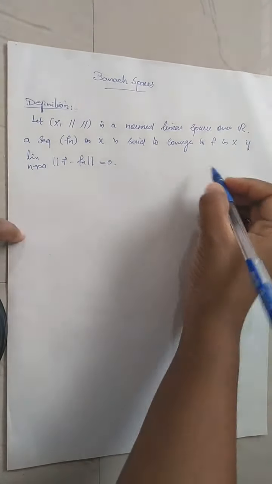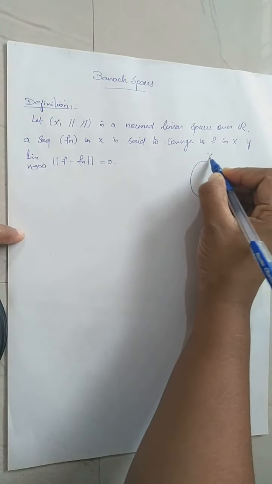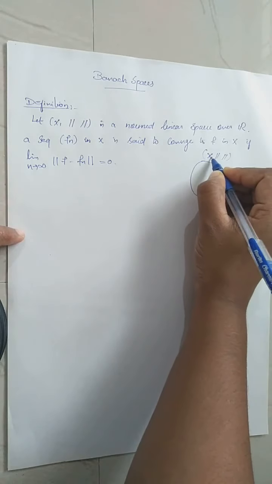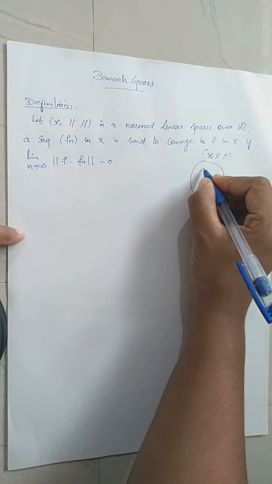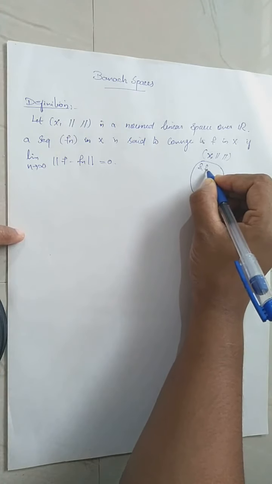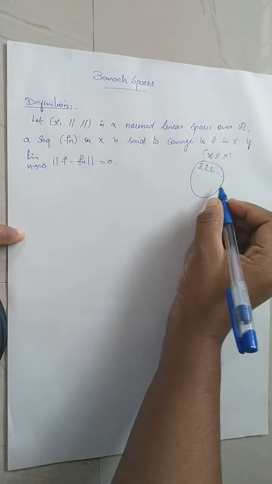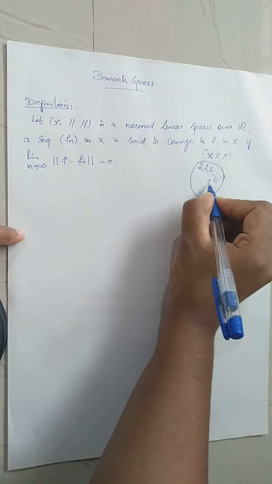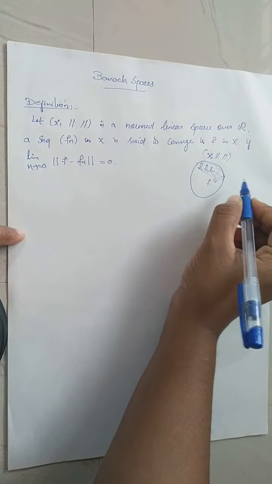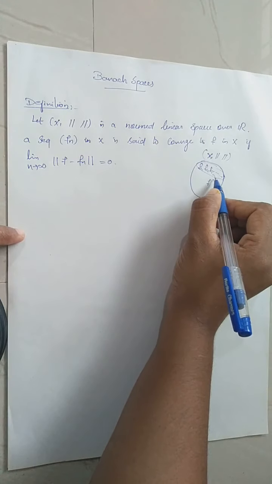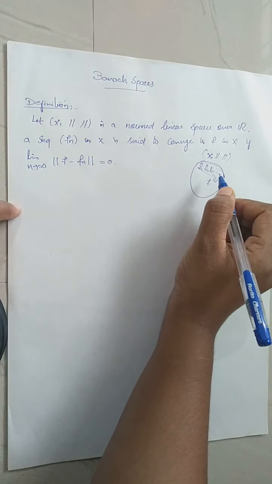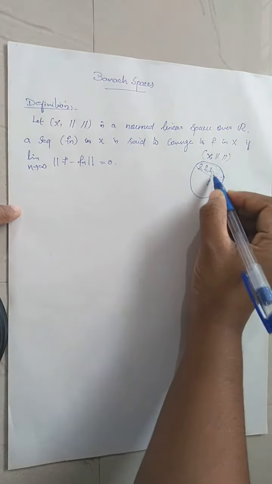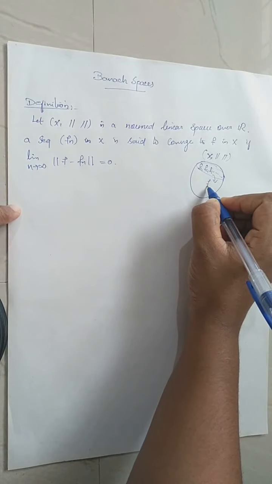The definition says that suppose we have a normed space X. X is a linear space together with a norm. Then it is a normed linear space. Then consider a sequence Fn, meaning F1, F2, F3, etc. We say that this sequence converges to some F, which is an element in X, which means that you find the norm of Fn minus F. That means the difference between Fn's and this F.